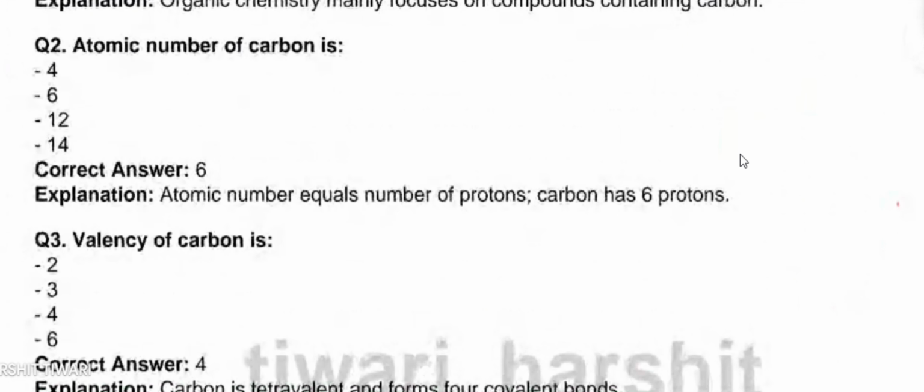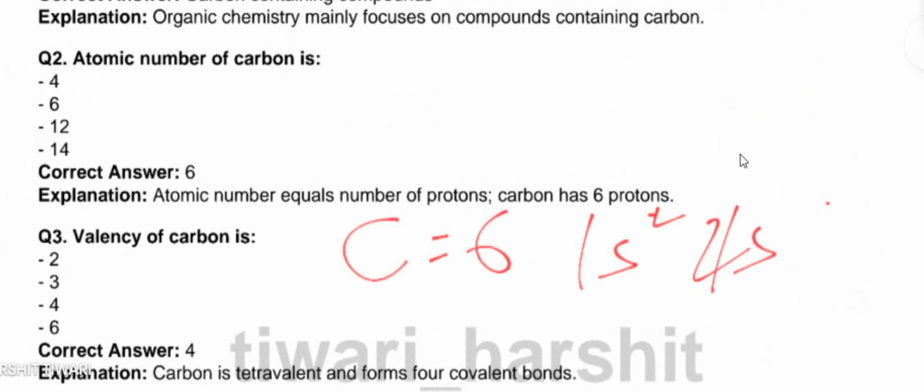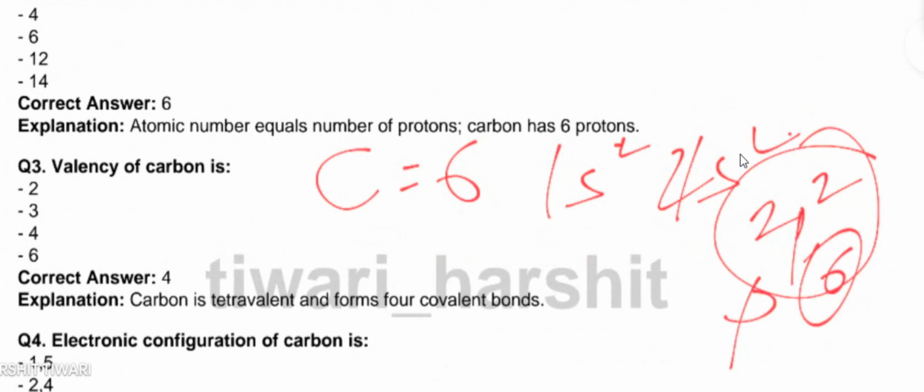What is the valency of carbon? For valency, I think you all know the concept of filling the orbitals. Carbon has 6 electrons, so it is 1s2, then 2s2, then 2p2.